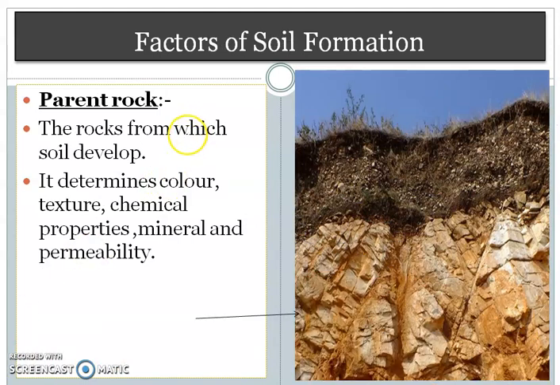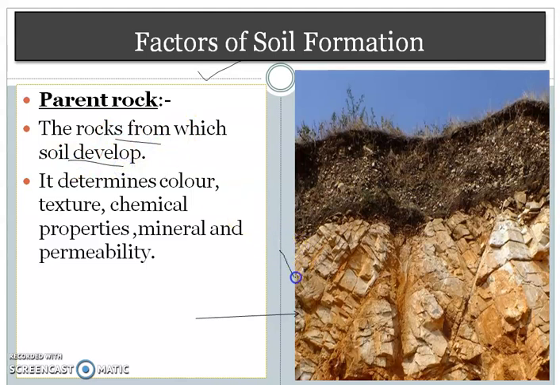Soil formation depends on a number of factors. The first and foremost factor of soil formation is the parent rock. What is a parent rock? Parent rock is the rock from which soil develops.